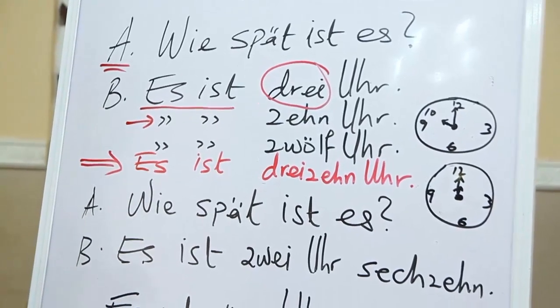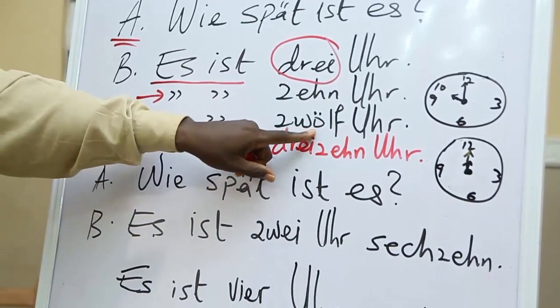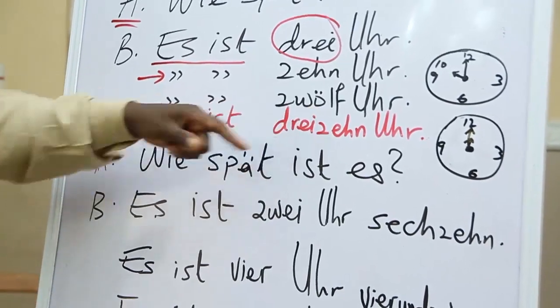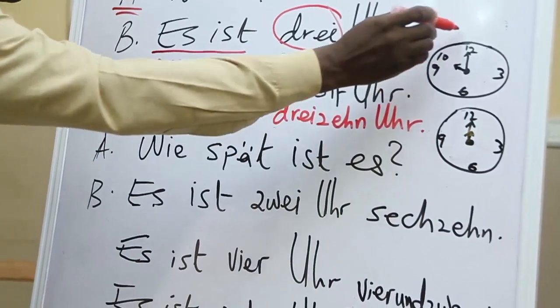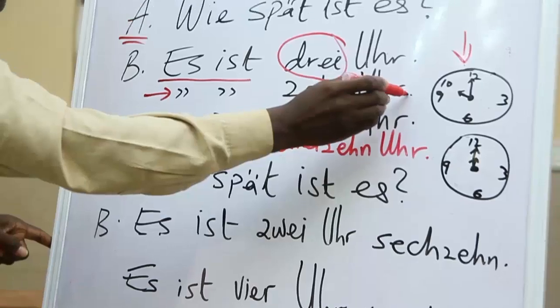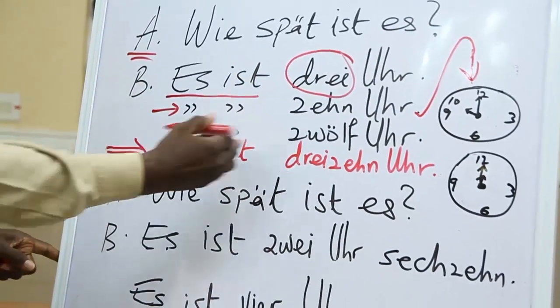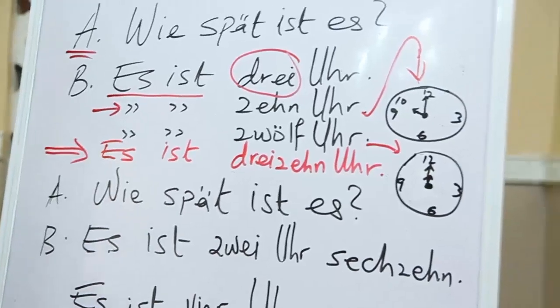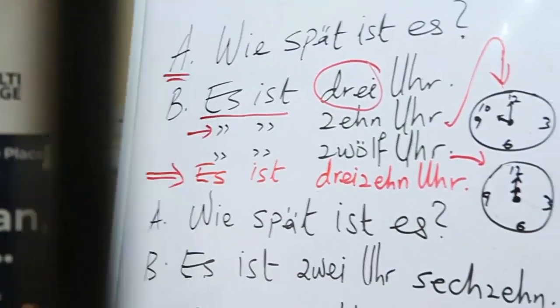Wie spät ist es? Es ist 12 Uhr. It is 12 o'clock.